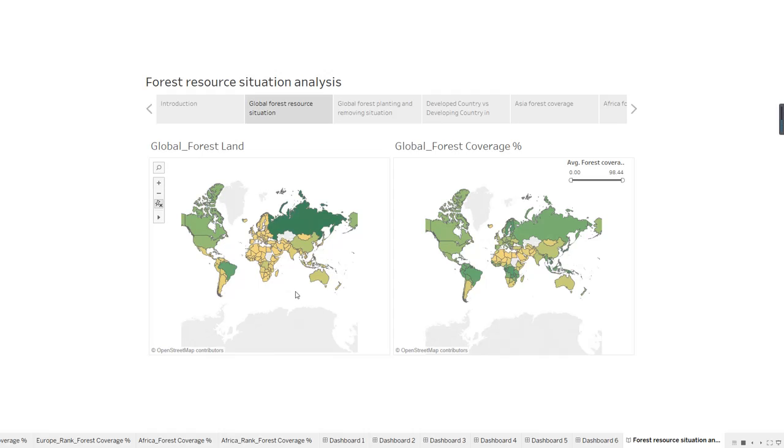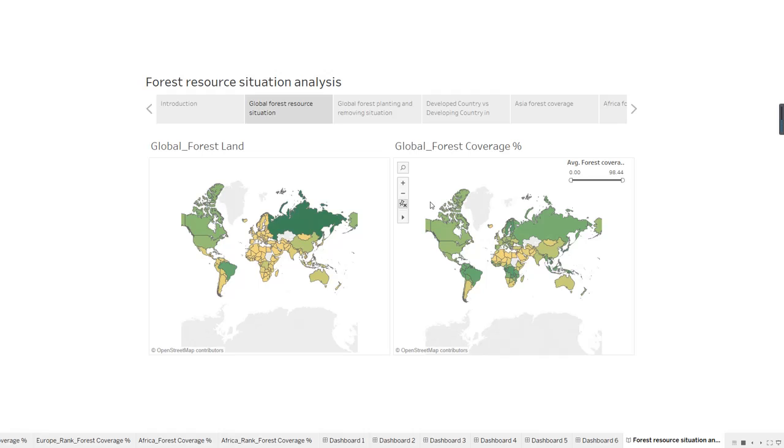This map shows the average area of forest land. Russia, Brazil, and Canada are the top three countries which have the most forest land in the world, as shown in color. The greener the country, the larger forest area it has.